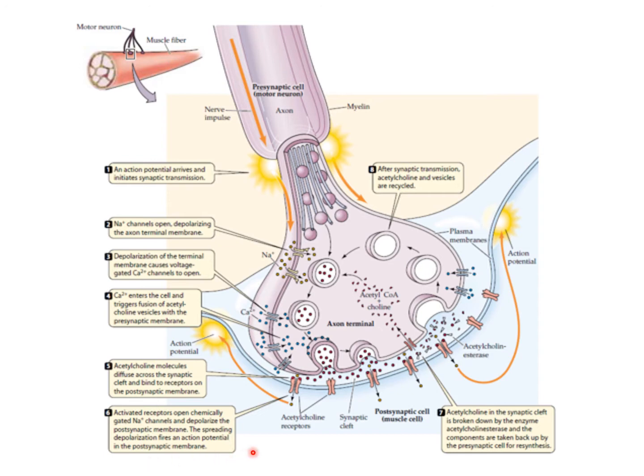Now this action potential spreads over the sarcolemma and enters into the muscle fibers through the T-tubules. In this way, the nerve impulse reaches the postsynaptic membrane.